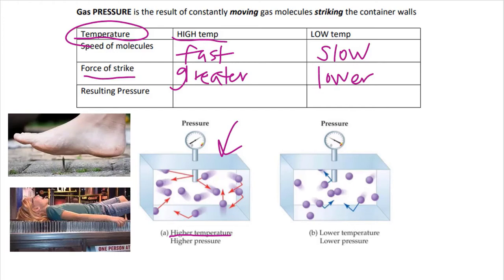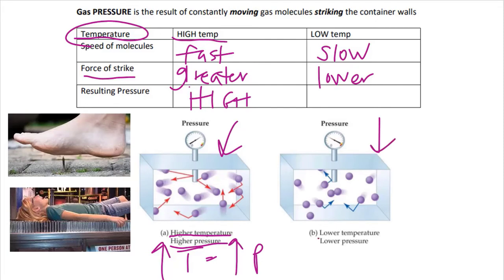And so the resulting pressure, if you look down here, high temperature is equal to a high pressure. So the resulting pressure is high. And then similar to over here, if we look down at this one, low pressure is directly proportional to having a lower temperature.